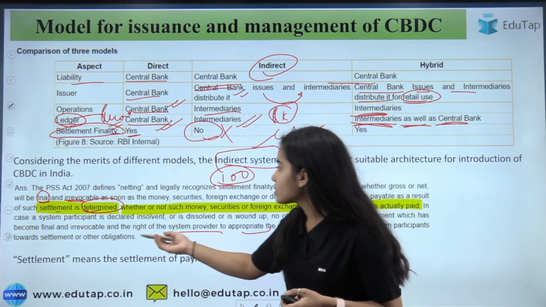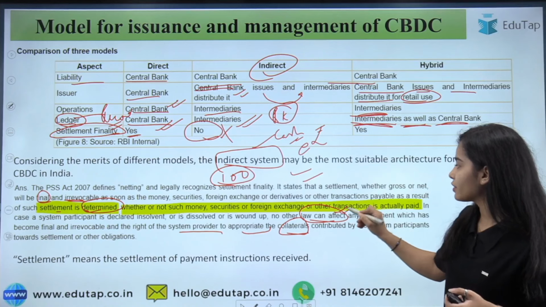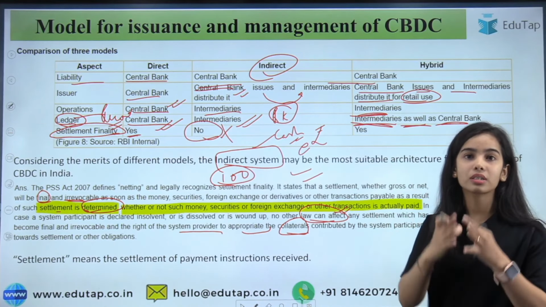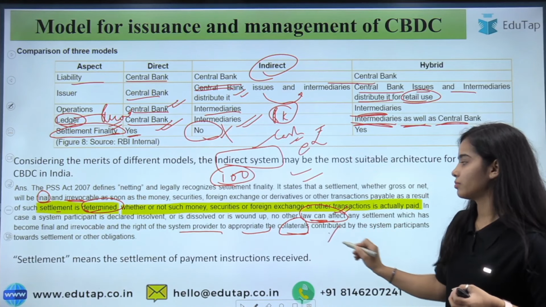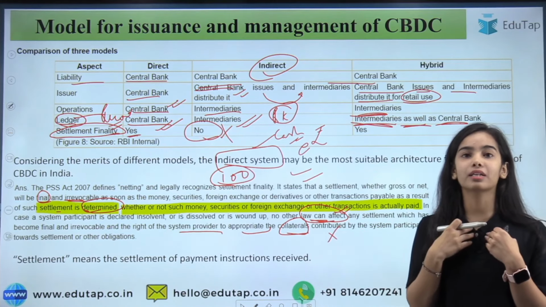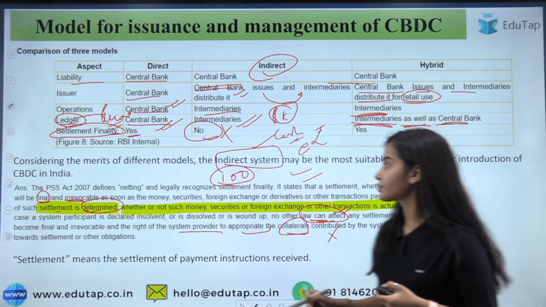So here you can also see that no other law will be in effect if the central bank has all the papers and all the information. So another law cannot say to me that my money will not be returned or something. So the law will not be there.